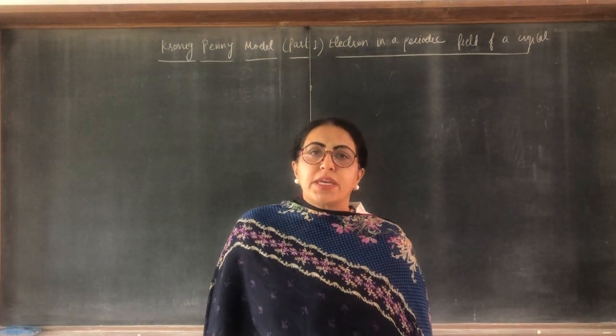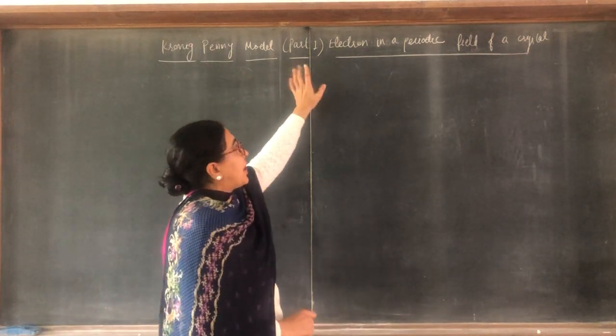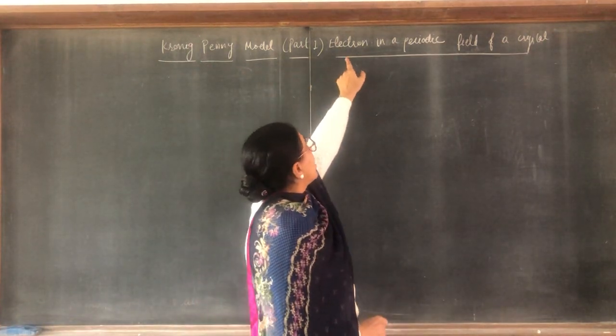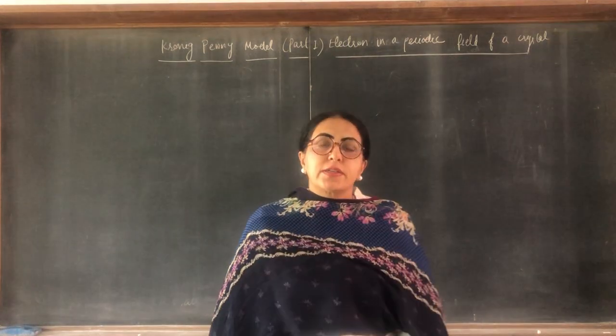So today our topic is the Kronig-Penney model. Kronig-Penney model part 1, and this is also called an electron in a periodic field of a crystal.